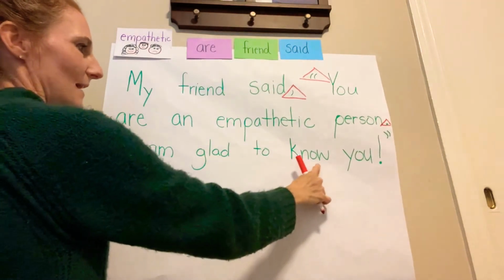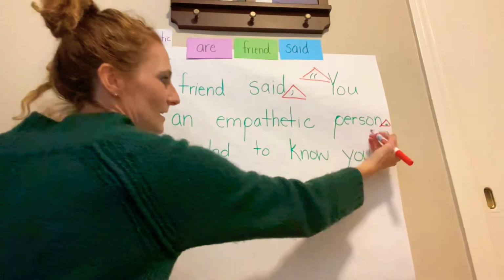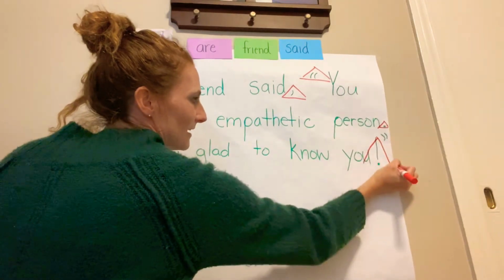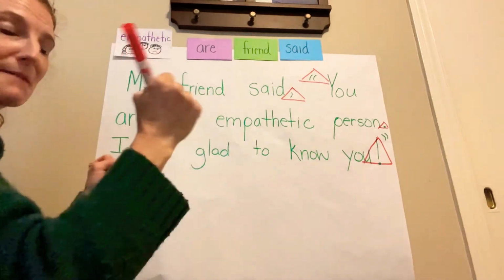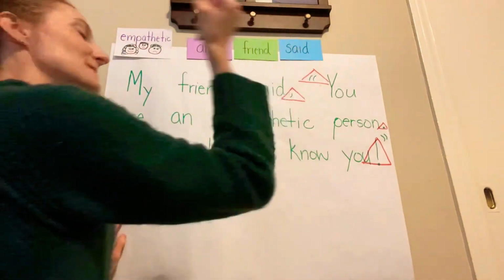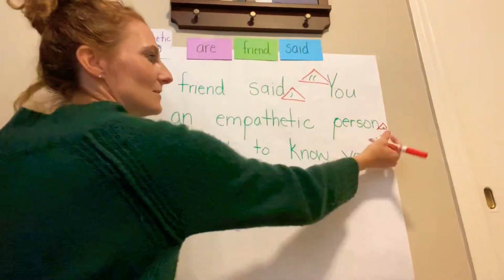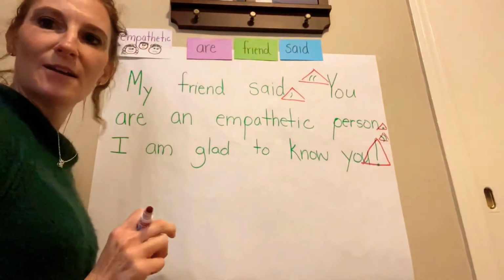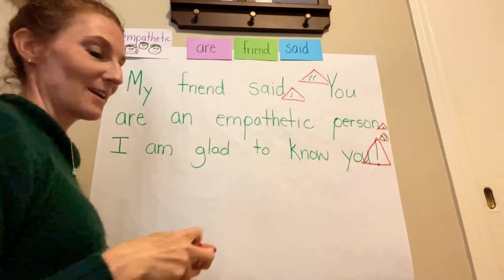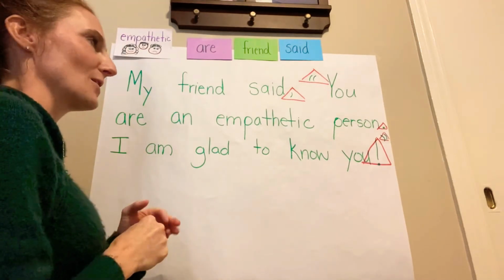Tell me when to stop. There's one. And that's an exclamation point. That means there's emotion. So I'm glad to know you. Yes. And there's one more mark over here on the corner. And what was that mark? A quotation mark. And that signifies someone is talking.